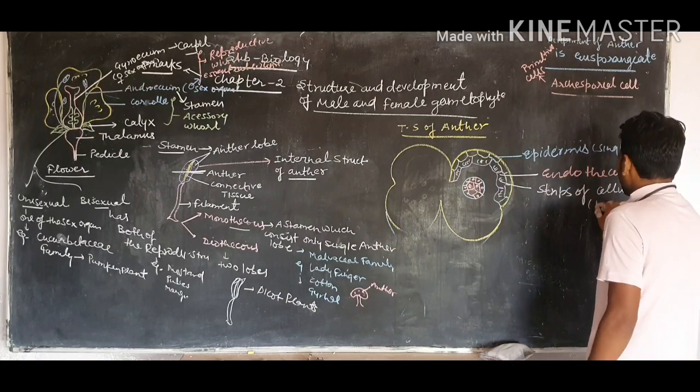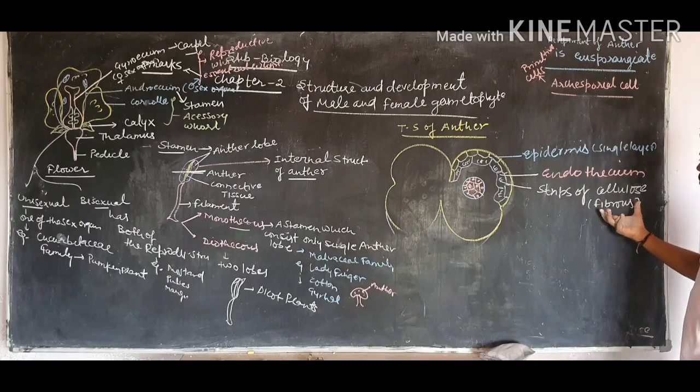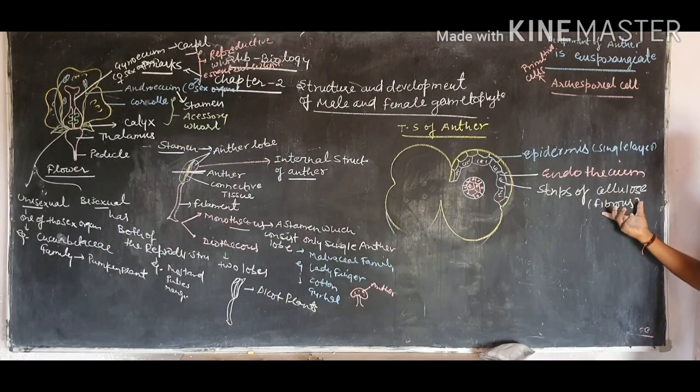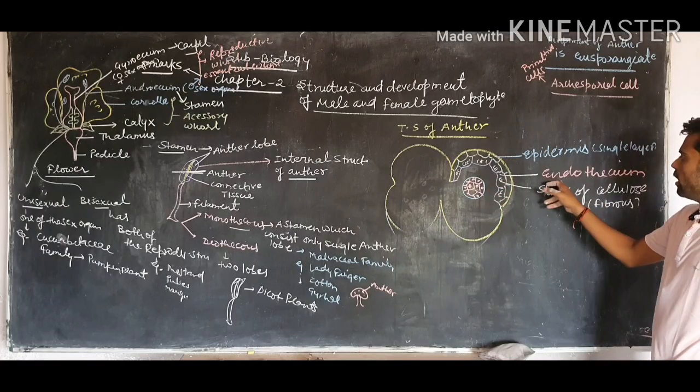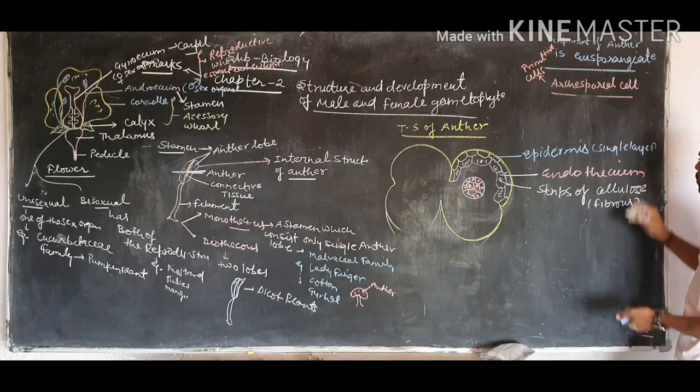Due to the presence of these fibrous strips of cellulose inside the cells of the endothecium, the endothecium is hygroscopic in nature.